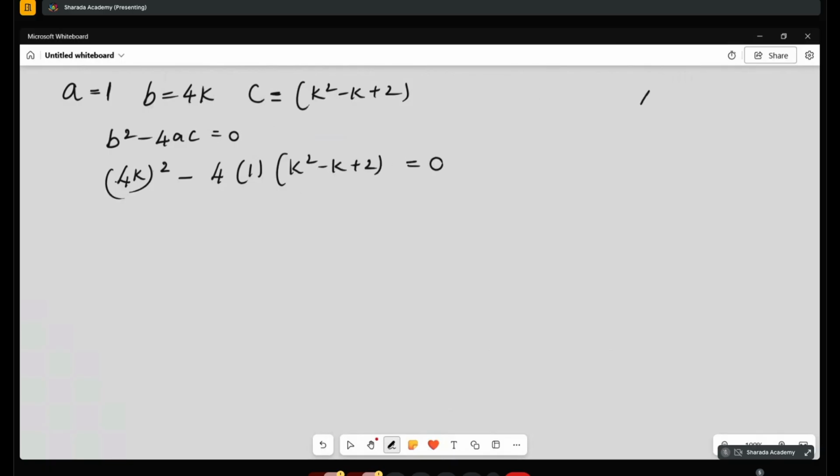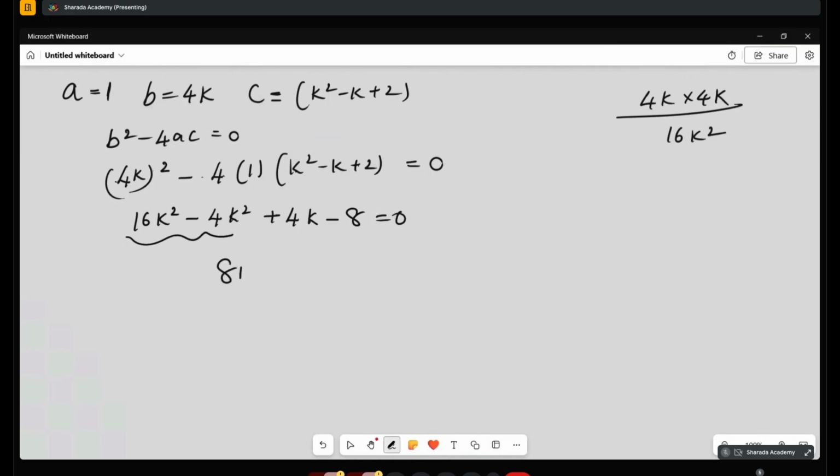4k whole square is what? 4k into 4k, 4 4s are 16, 16k square. So 16k square minus 4 into k square is 4k square, minus into minus plus 4k, minus into plus minus 4 2s are 8, is equal to 0. So here it is 12k square plus 4k minus 8 is equal to 0.